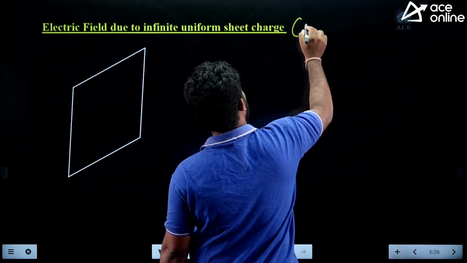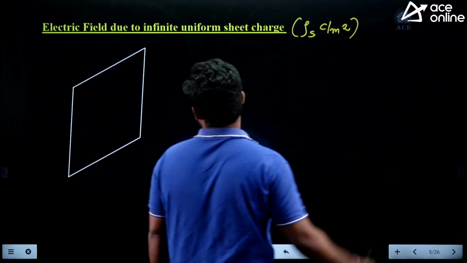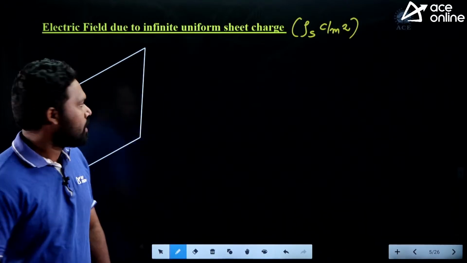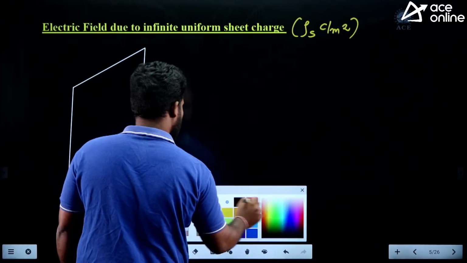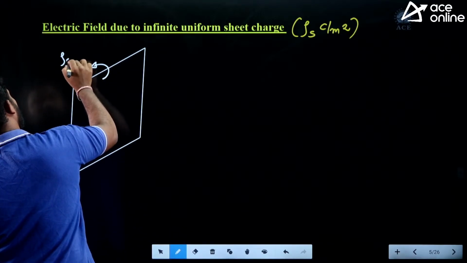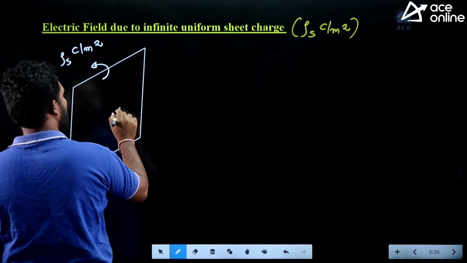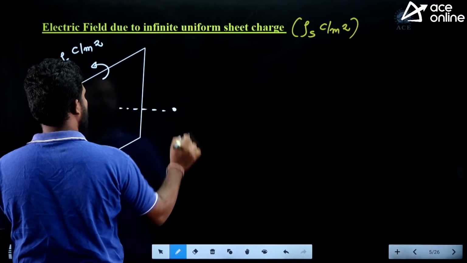What is the charge on this? It is rho s coulomb per meter square. It is a surface charge. It is a sheet charge. If it is a sheet charge, what is the charge on this sheet? It is rho s coulomb per meter square. I want to find out what is the electric field at certain distance.